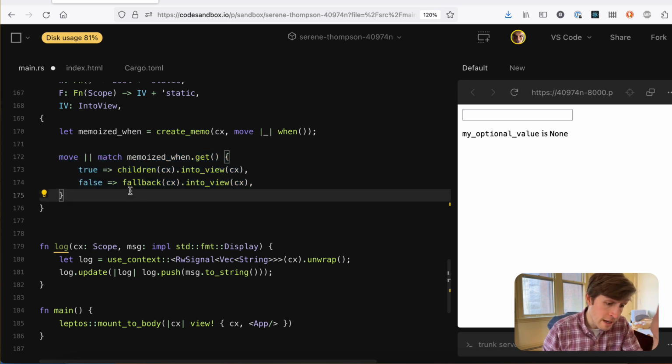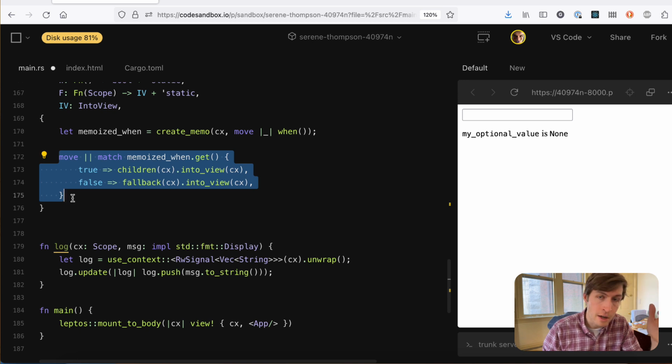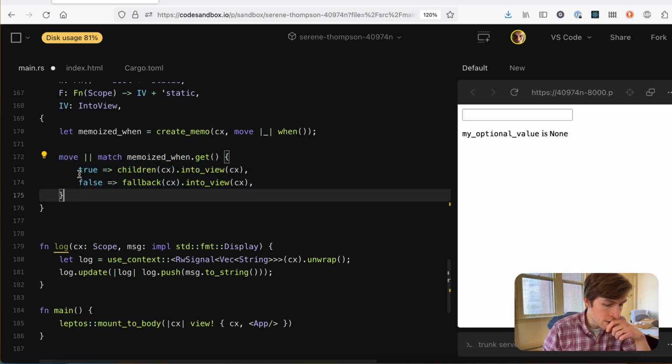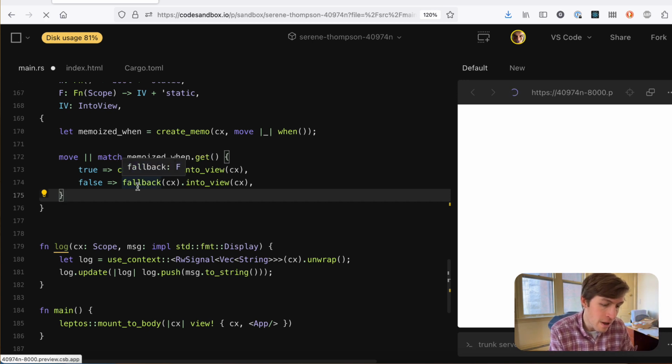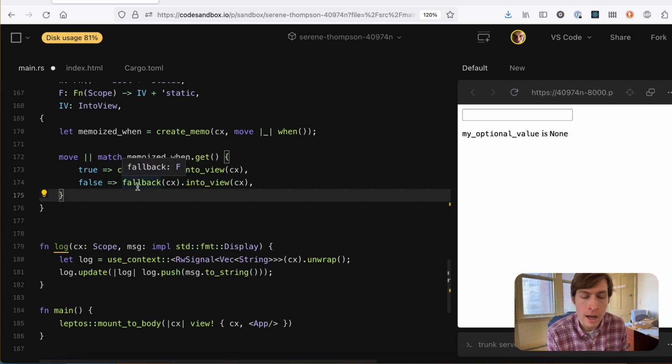So when this create effect runs, think of a create effect wrapping this function. Now it depends on the memoized when. That's its only dependency. If it's true, it depends on any children you access inside here. And if it's false, it depends on any signals you access inside the fallback.